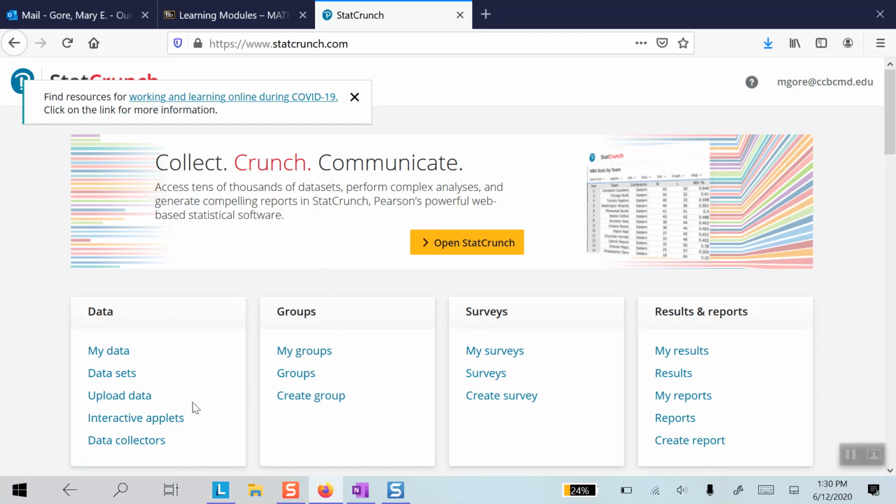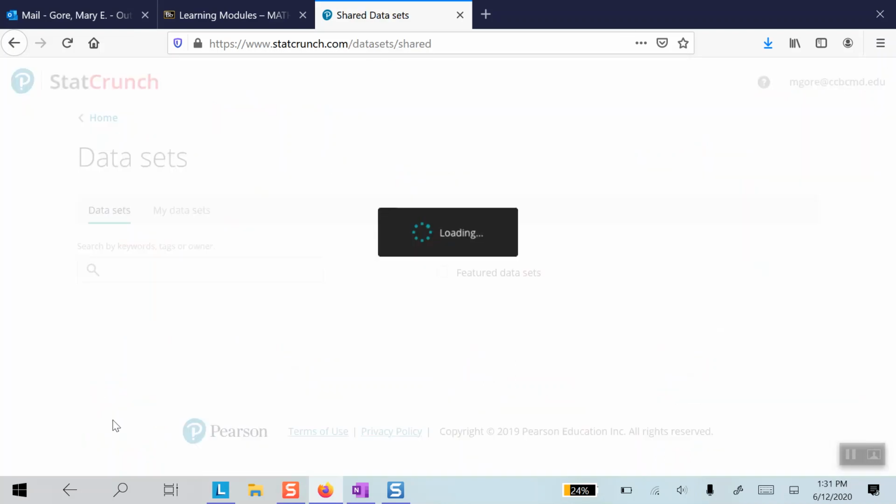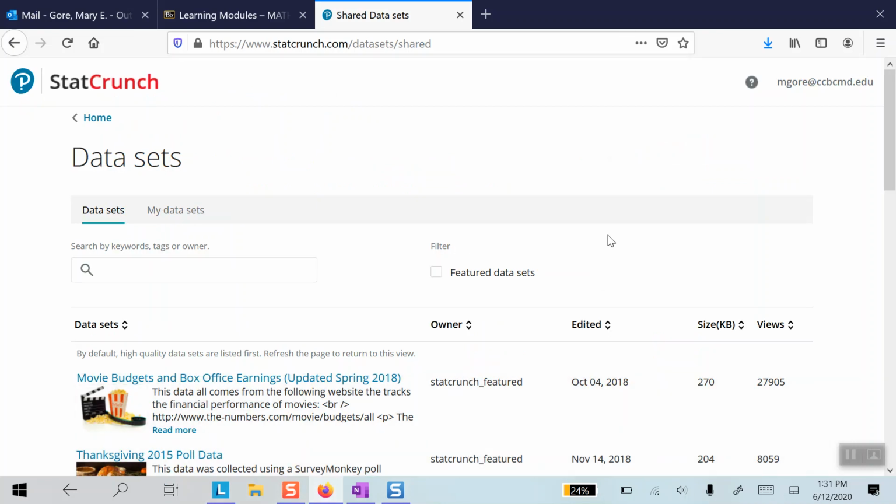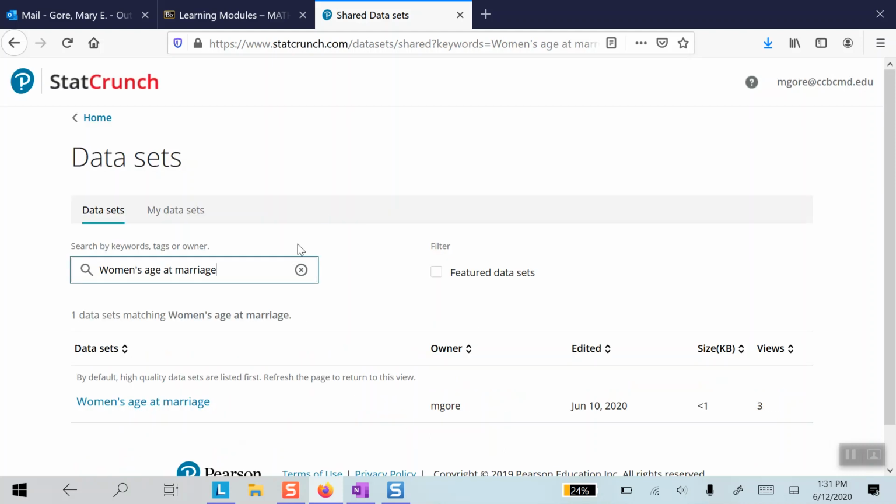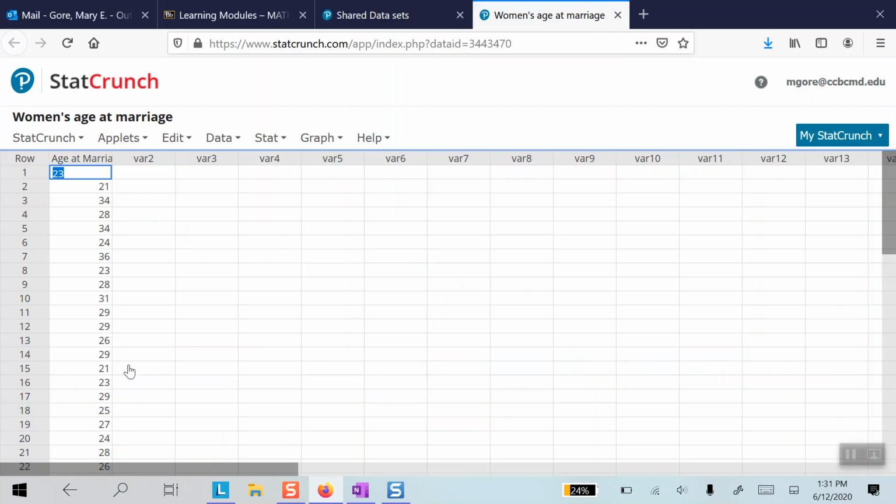Here we are in Statcrunch. To access this data, you're going to want to go to the Statcrunch opening screen and click on Data Sets. This gives us access to all the public data sets in Statcrunch. I'm going to type in the search terms, women's age at marriage. Here it is. If we open it up, we now see the researcher's evidence.